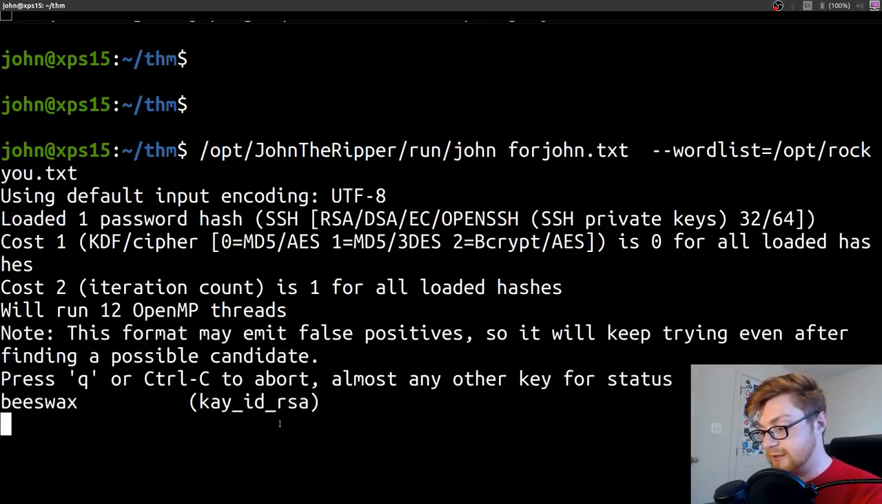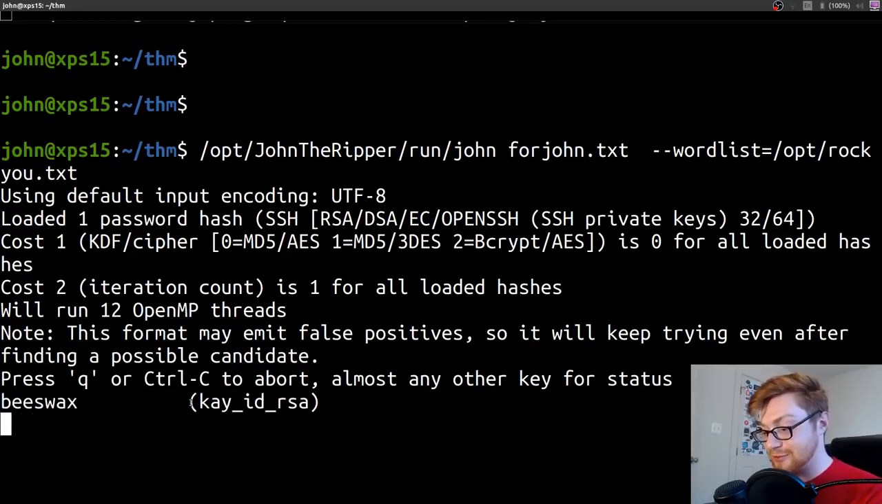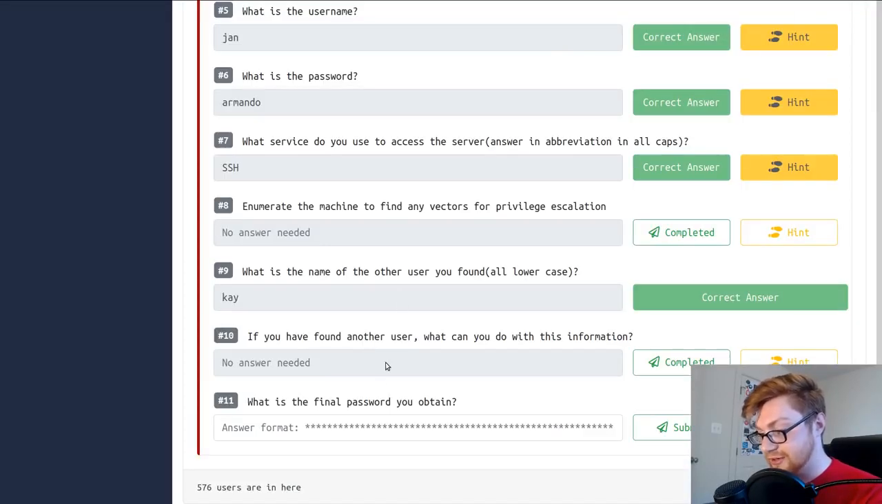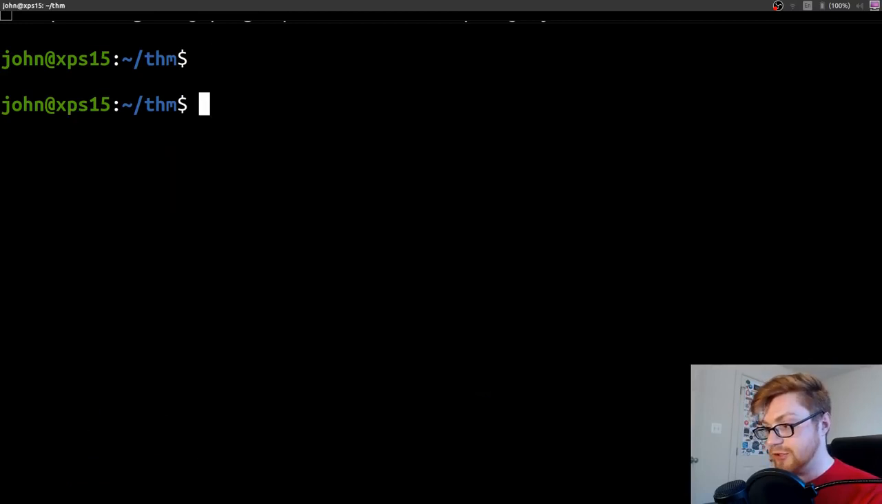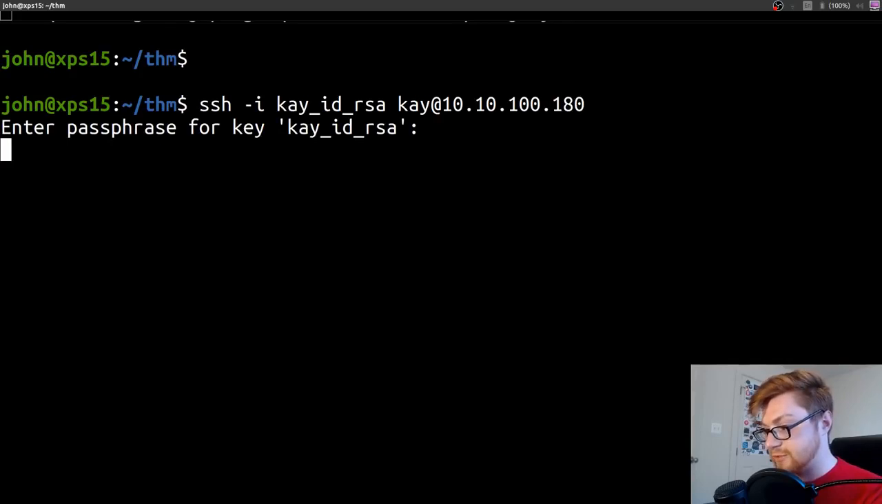So okay, it found it right away. It found beeswax. That is apparently the password for k id_rsa. So what is left in our command here? Oh, all we need is that final password you obtain. Let's go get that. Now that we have a new user, maybe we have a little bit more access. So ssh -i with k at 10.10.100.180, and we'll want to use the passphrase beeswax.